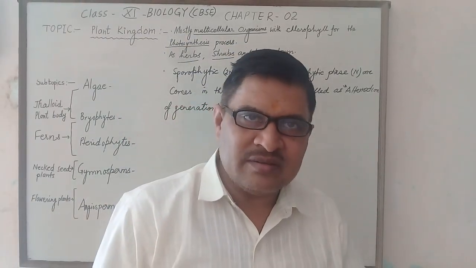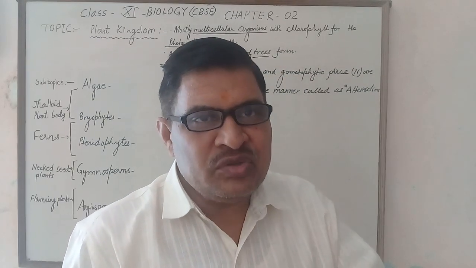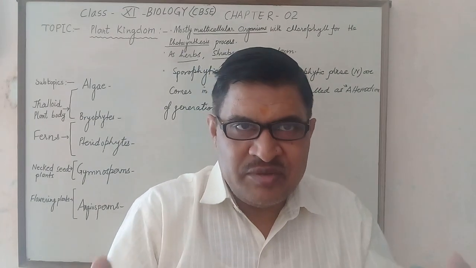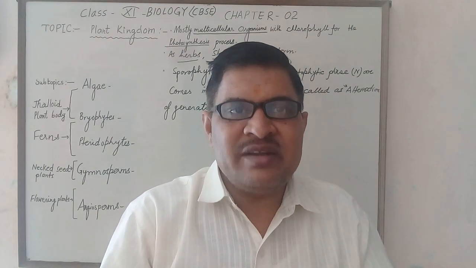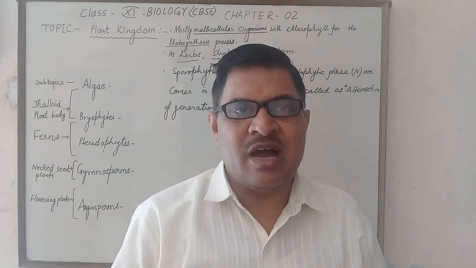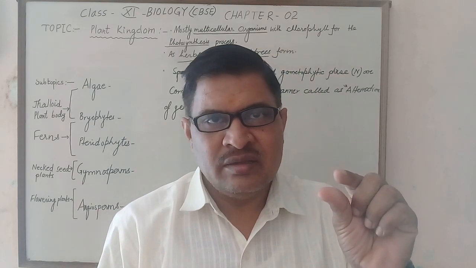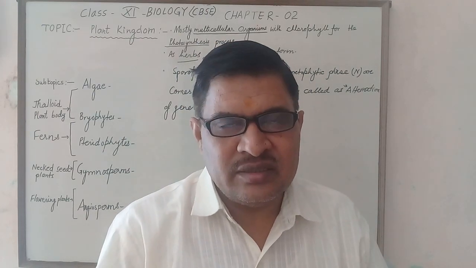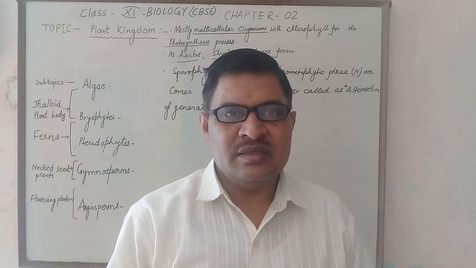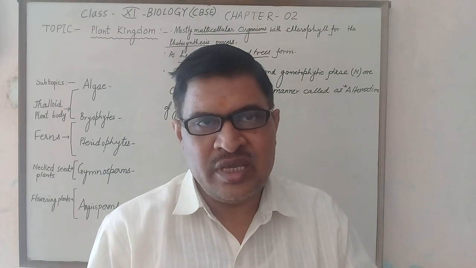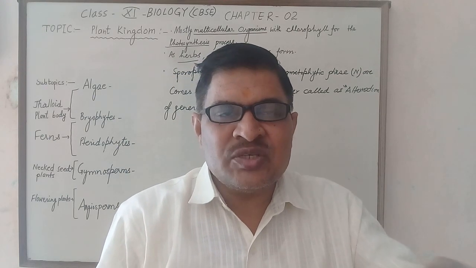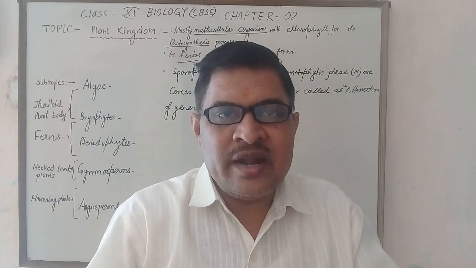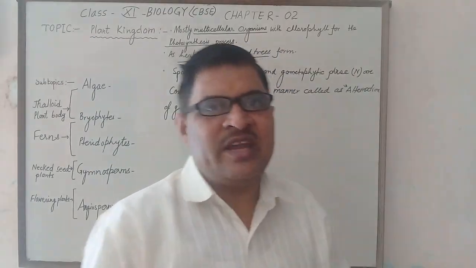So the sporophyte produces the gametophyte, and when gametes fuse, gametic fusion means fertilization, resulting in a diploid cell called zygote. This zygote divides and redivides, producing an embryo in the seed. When the seed is sown in the soil, it germinates, grows and develops into the sporophyte plant.